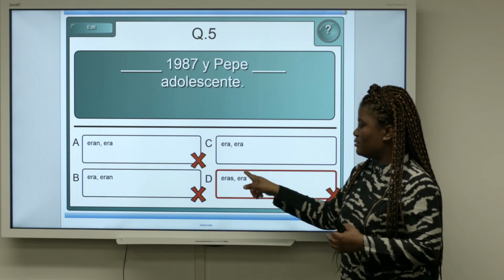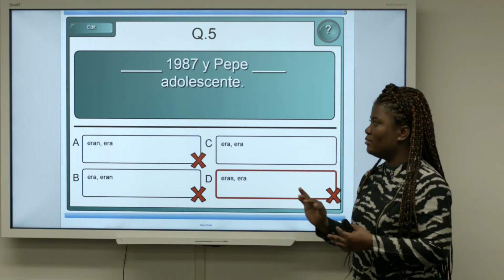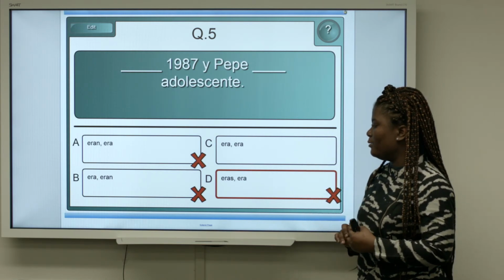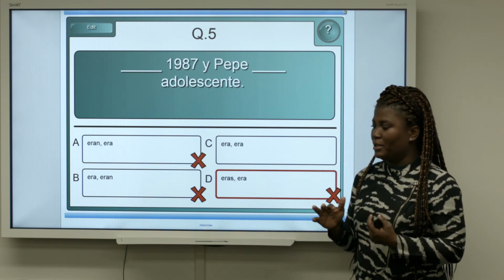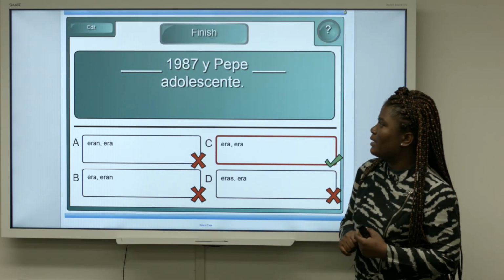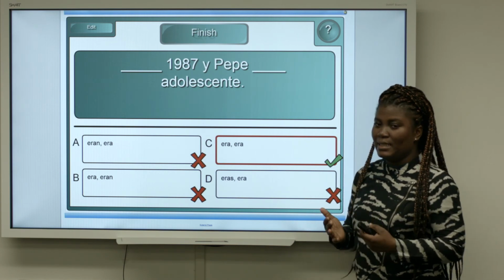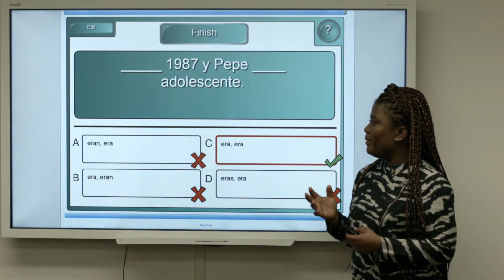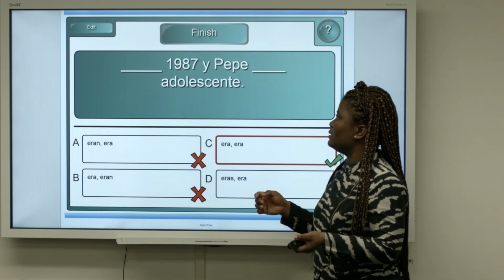D is also wrong because the first one is in the second person singular, which has nothing to do with what we're talking about, and the other answer is correct because it's in the third person singular. So our correct option is era. It was 1987, y Pepe era adolescente, and Pepe was a teen, an adolescent.